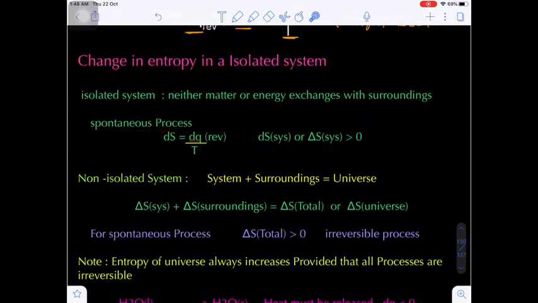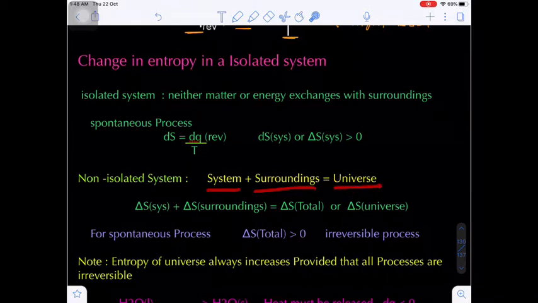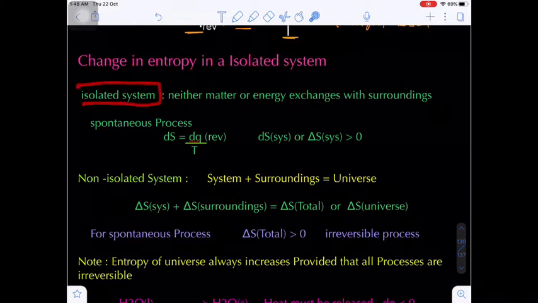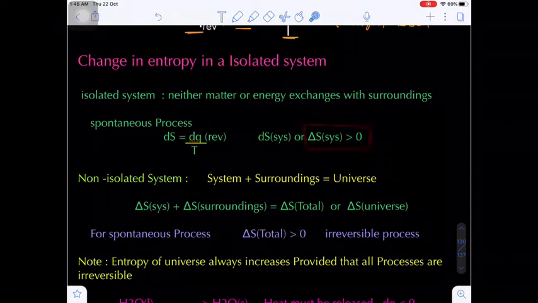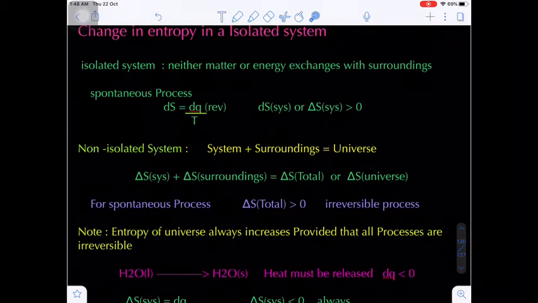In an isolated system, if the process is spontaneous, then obviously the change in entropy becomes greater than 0. Here the surroundings do not matter, because we have to consider both system and surroundings entropy, which equals the total entropy, that is the universe entropy. But in case of an isolated system, we should not consider the surroundings entropy. Are you getting my point? Because it is completely isolated, there is no matter exchange and no energy exchange with the surroundings, so we only consider the change in entropy of the system.